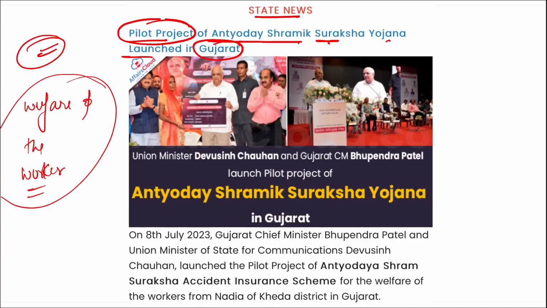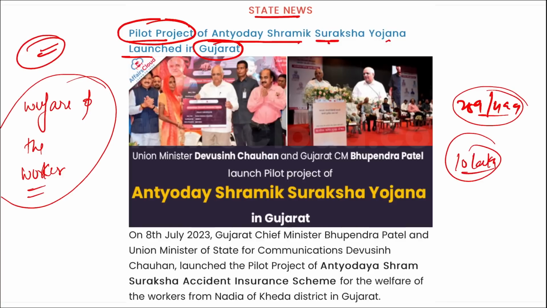Under this, workers can benefit for death or partial disability with premiums ranging from 289 rupees to 499 rupees per year. It is a kind of insurance plan only. In case of death, the family will receive 10 lakh rupees, while permanent disability due to an accident will make the workers eligible for a sum of 10 lakh rupees. Correct?